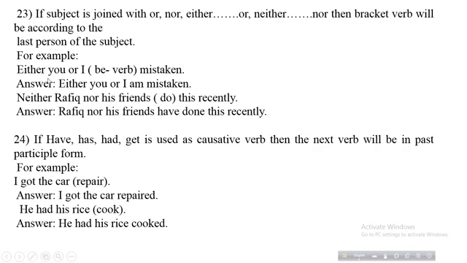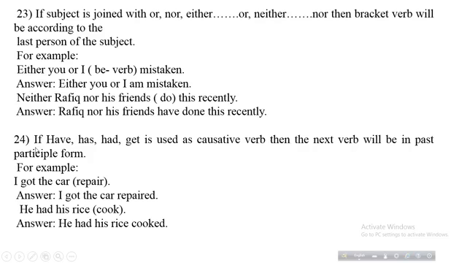For example, either you or I, be verb in bracket mistaken. So the correct answer: either you or I am mistaken. Next example, neither Rafiq nor his friends do this recently. Answer: neither Rafiq nor his friends have done this recently.